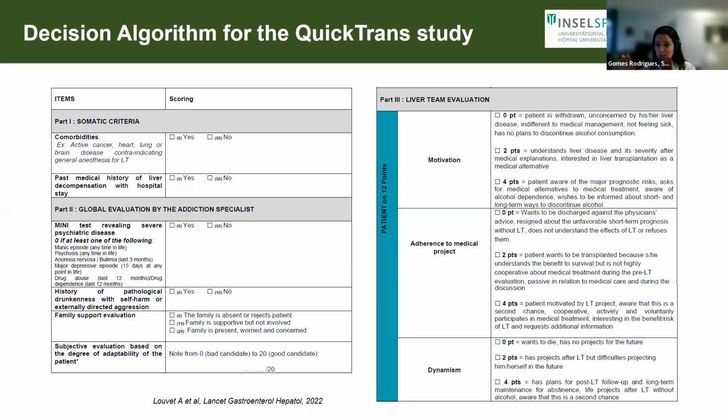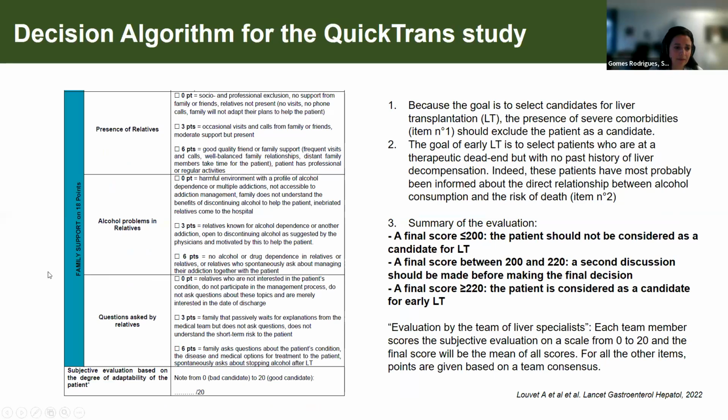And then we have our liver team. So here in the liver team, we have quite a few points. We have at least 12 points that are evaluated. We have the motivation of the patient, their adherence to the medical program. Is this patient dynamic? Meaning, do they want to die? Do they want to live? Do they have future projects for their life?